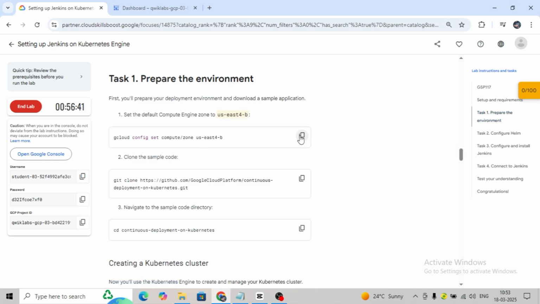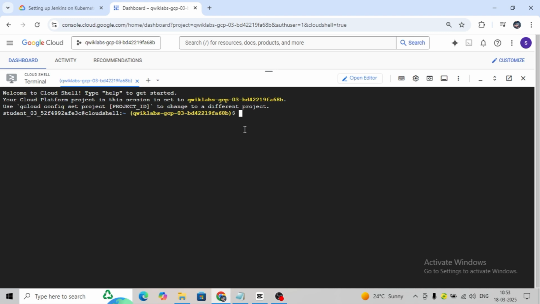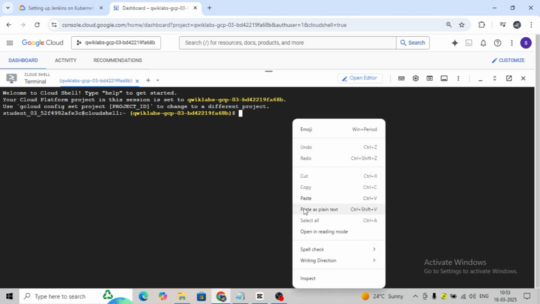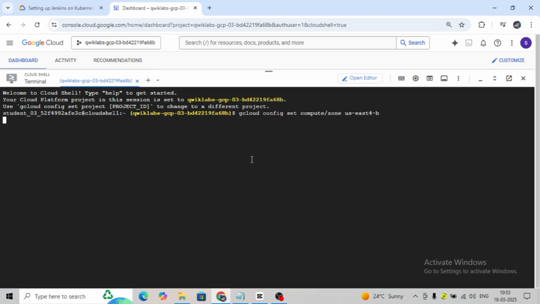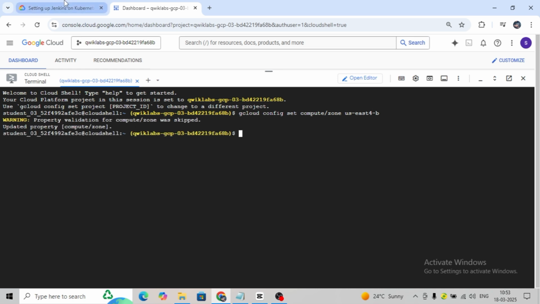We need to set up the zone and the region also. First, let's see which zone we are going to refer to. So this is the zone. You can add this command and execute. It will set up the zone US East 4B.